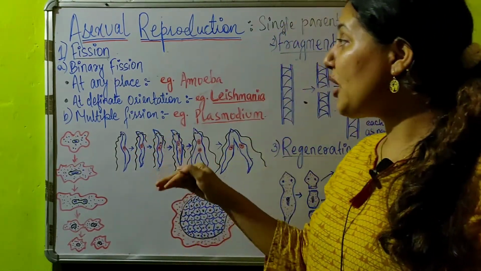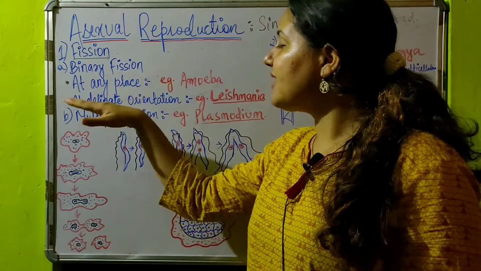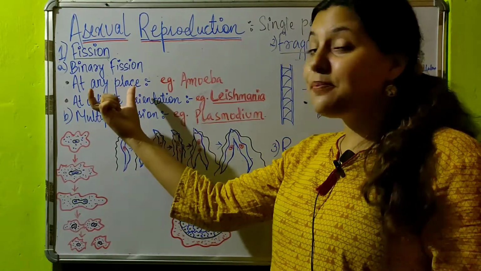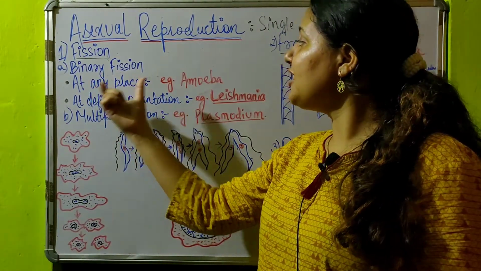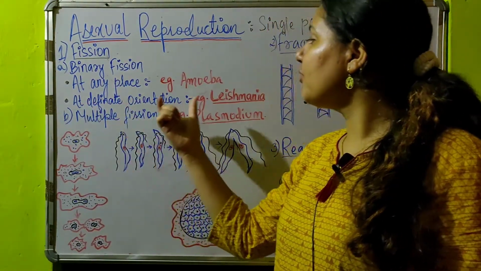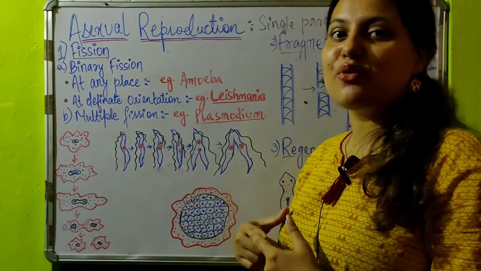Now you see, the first is fission at any place, and the second is fission at a definite orientation. The fission at any place occurs in amoeba, and the fission at definite orientation occurs in leishmania. Now let us see how that is.